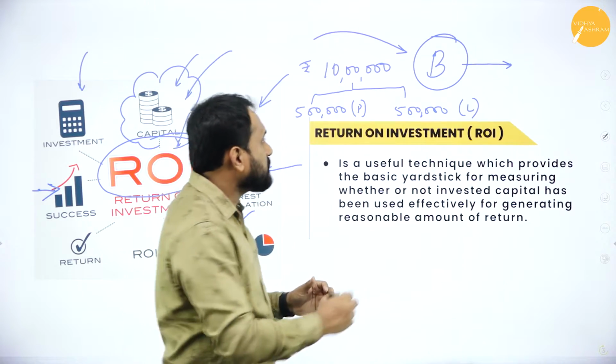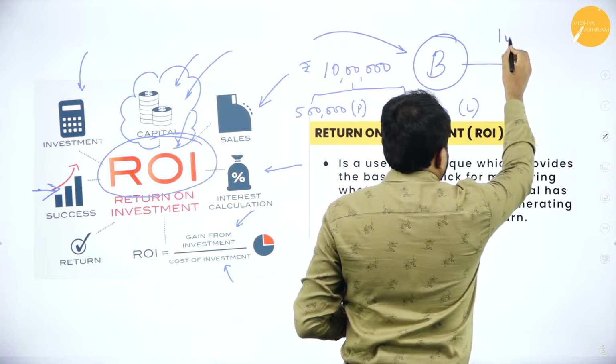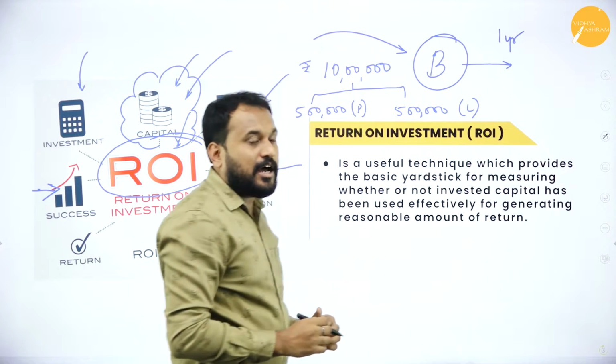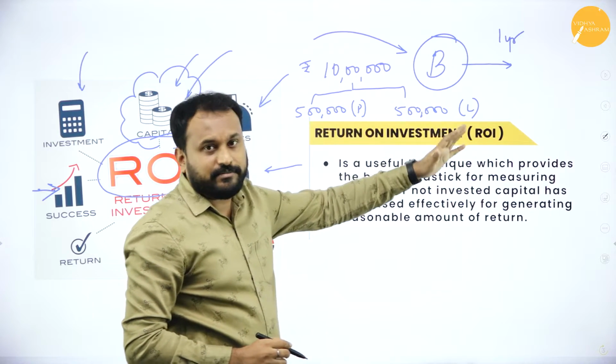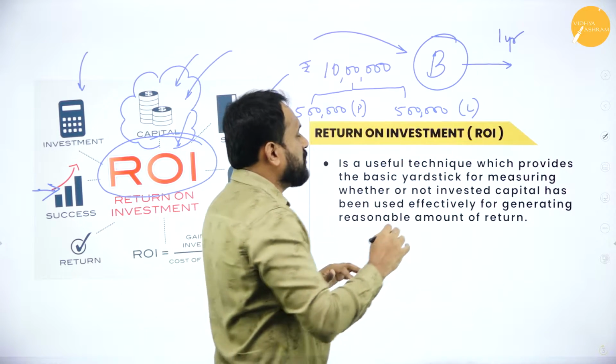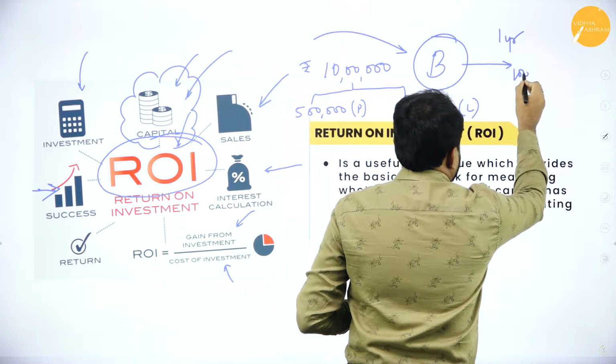Now understand, it's been 1 year, and out of this 10 lakh rupees that I have invested, right now I'm only getting say 1 lakh rupees.